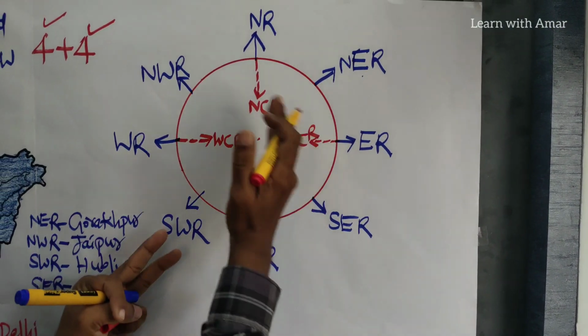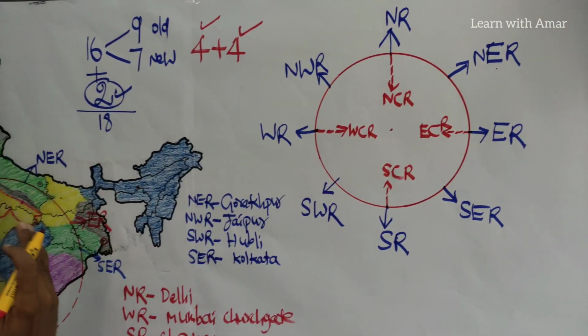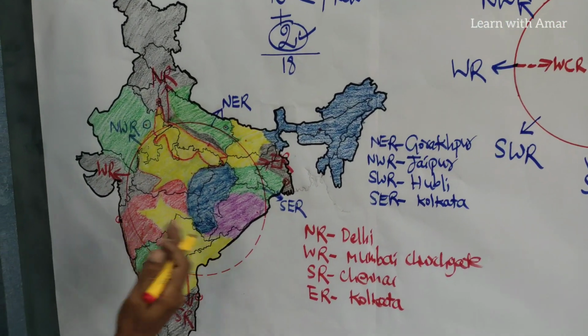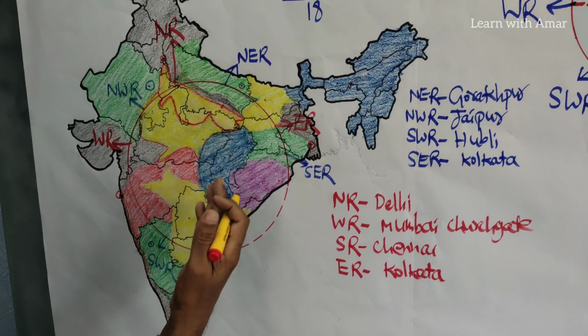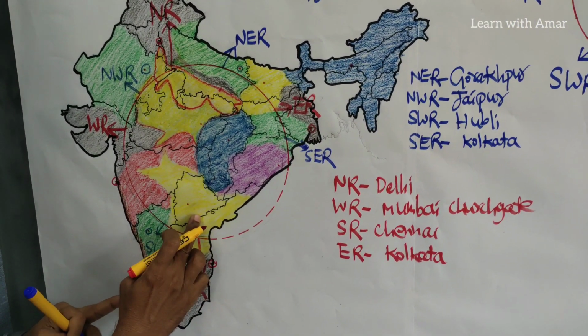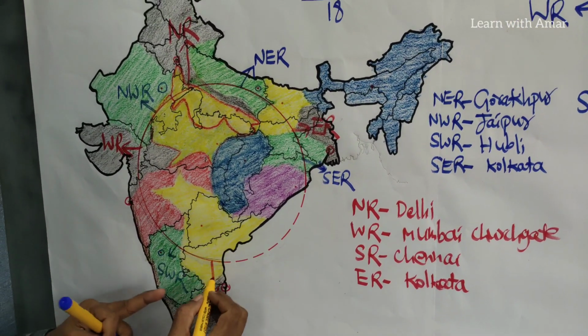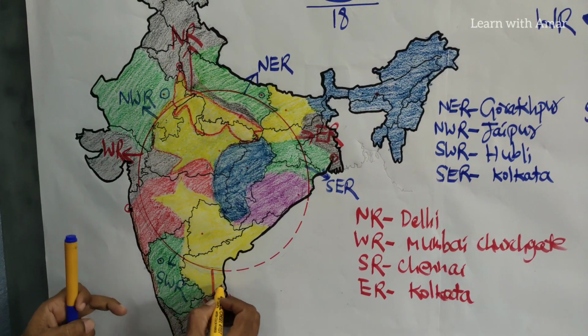Now we locate these same four on the India map. Come here. It is easy to identify. What are the colors? The colors are yellow this time. So you extend. See here, this one you extend.